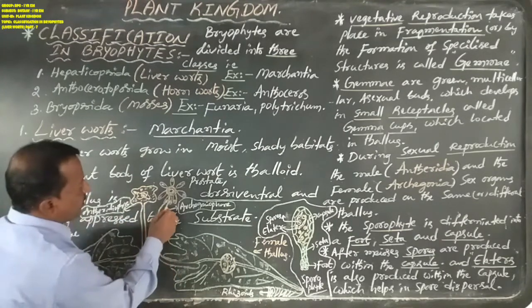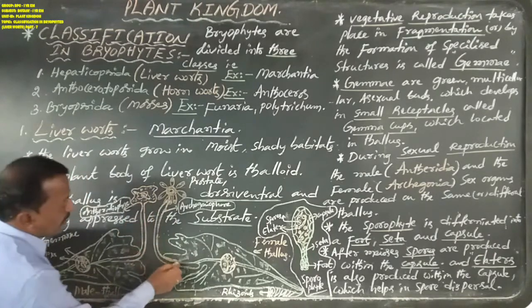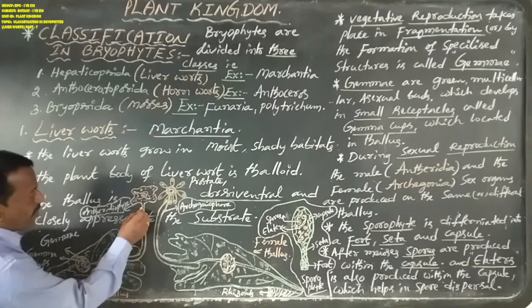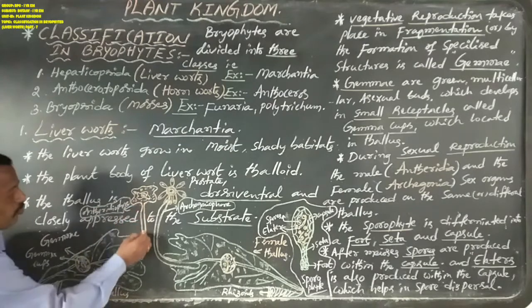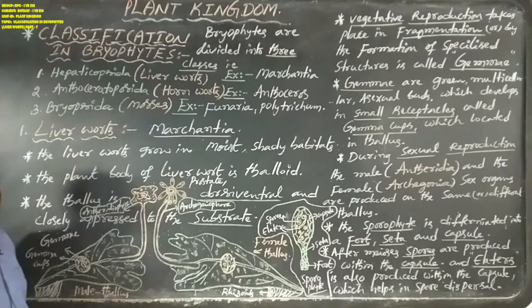So this is a Marchantia male sex organ. This is a Marchantia female sex organ. The Marchantia male sex organ is named antheridiophore, and the Marchantia female sex organ is named archegoniophore.